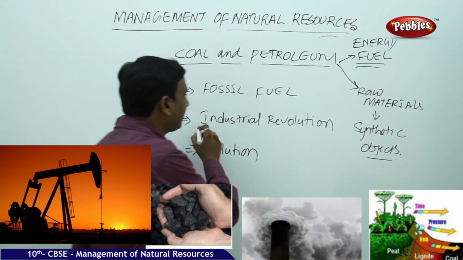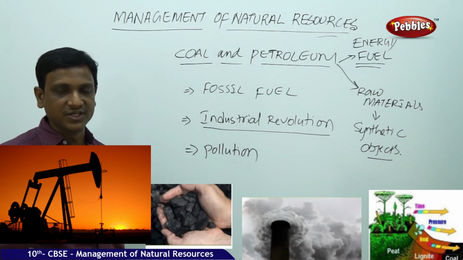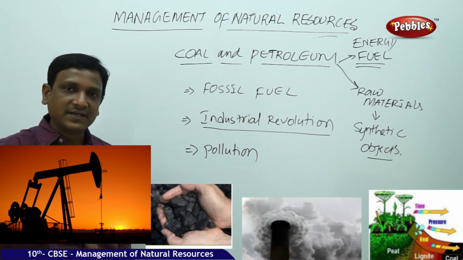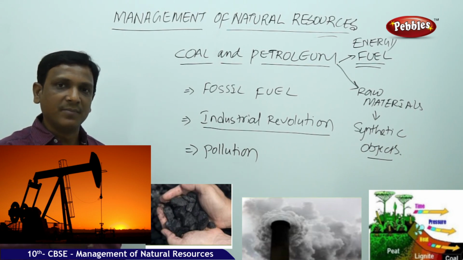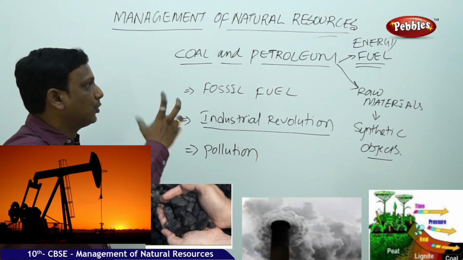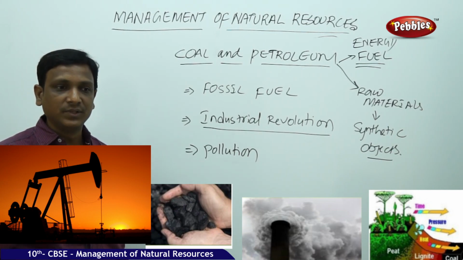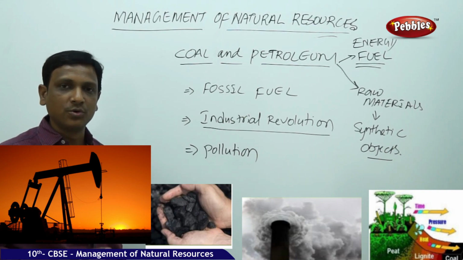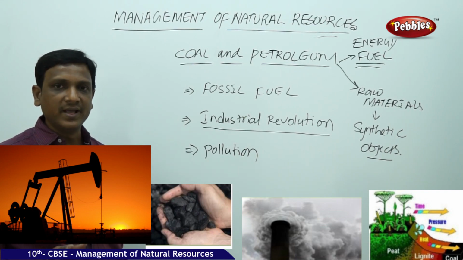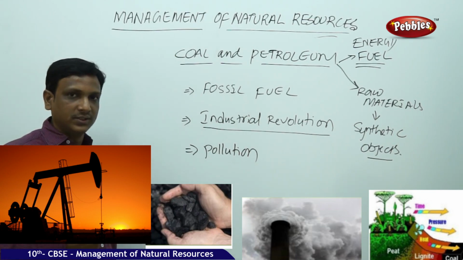But when the industrial revolution started, the major invention was the steam engine. Engines were invented. The engines are connected to the factories. The factories are mechanized. Everything goes in machines. That means some machines will run automatically by using some fuel like coal, steam. So machines started being used everywhere, for transport, for production of goods, for everything. Thereby the usage of coal and petroleum increased a lot.